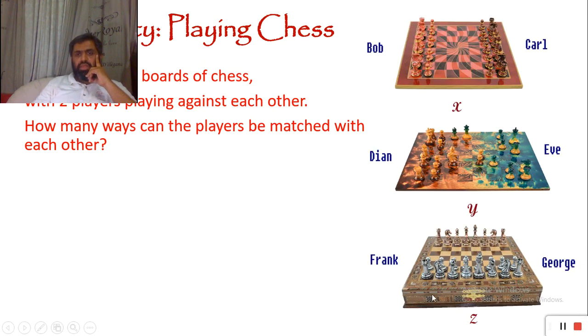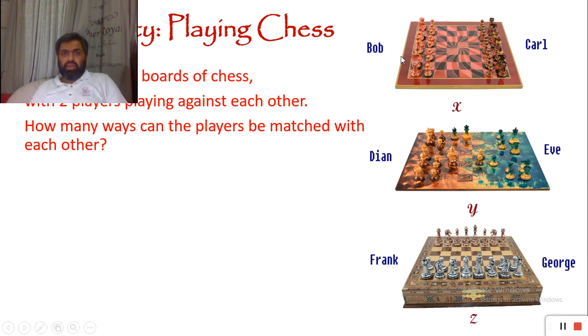If we switch our chairs one by one, we will have different matches. So it's like a seating arrangement problem: 6 factorial possible matches.